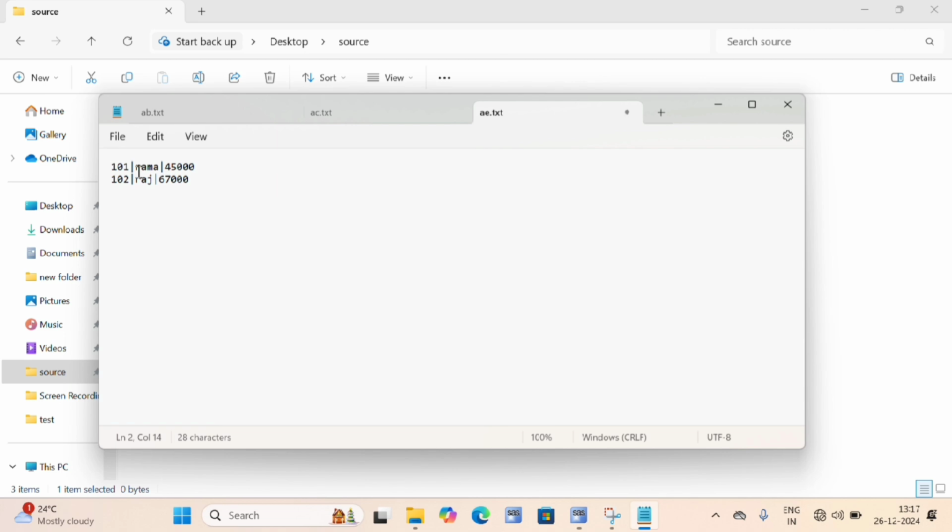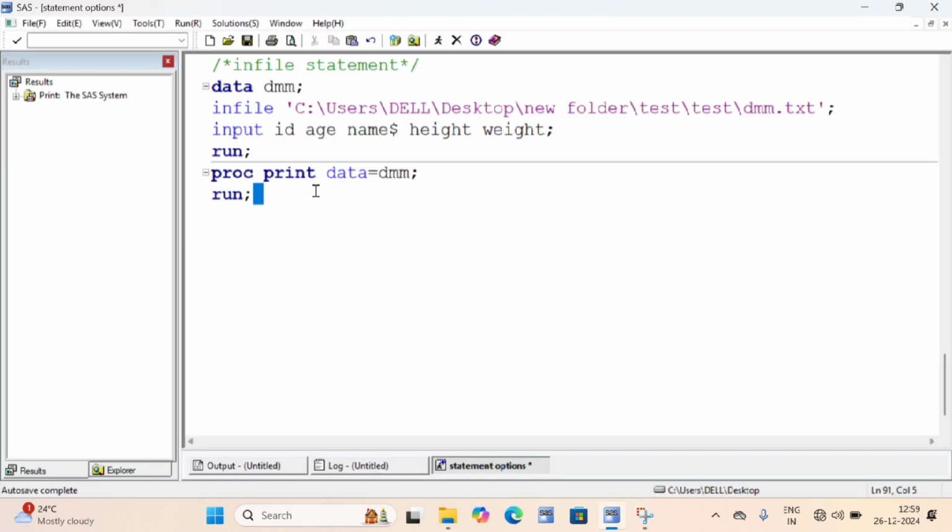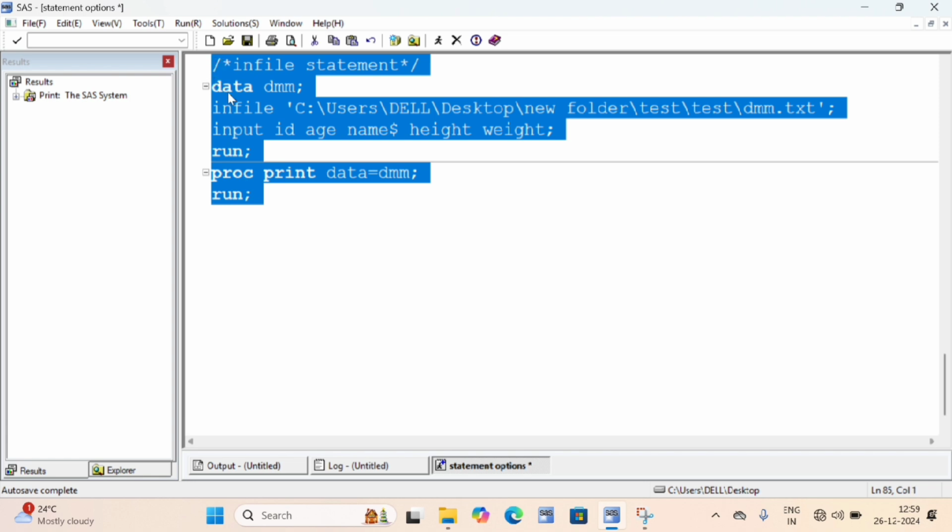In my AE text file, my observation values are separated by, this is nothing but the pipe symbol. What will you say? Pipe symbol. Got it? Now you have an idea what this symbol means. One more text file I'll create and I'll explain them all once.